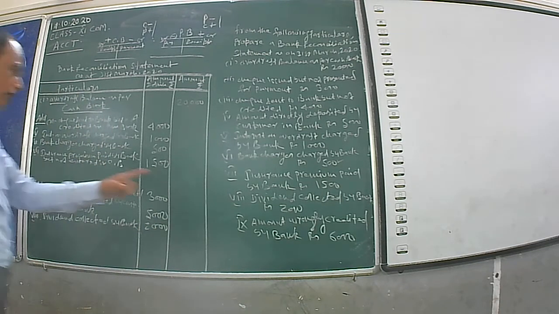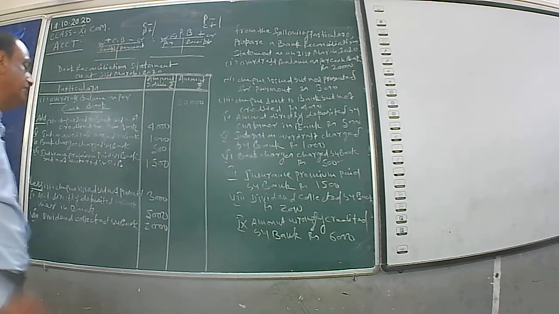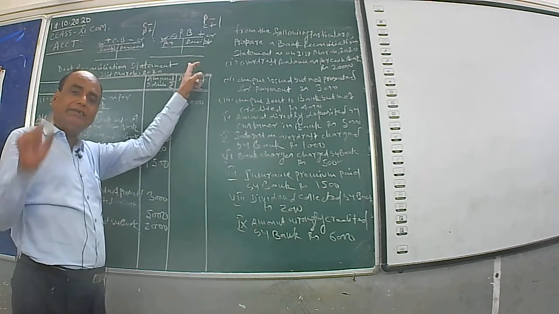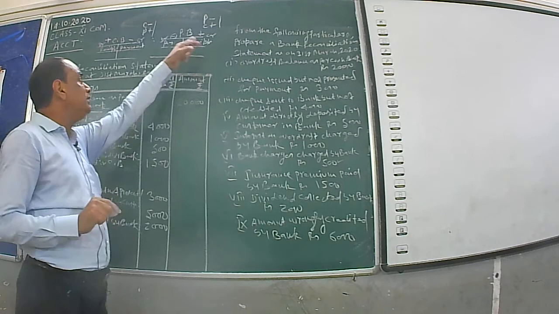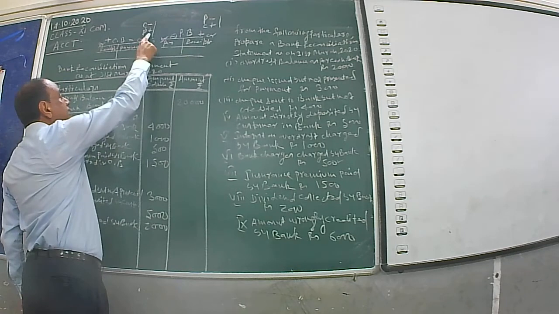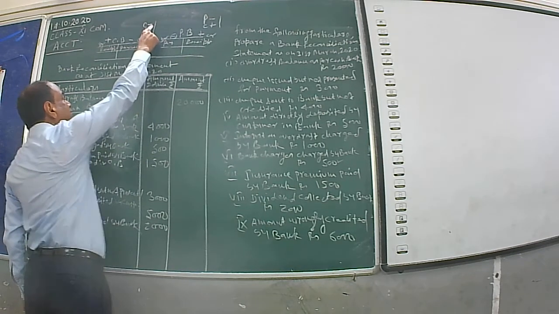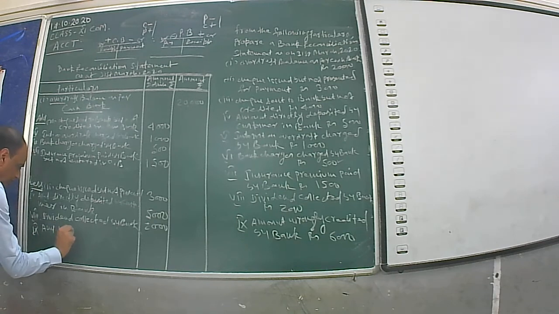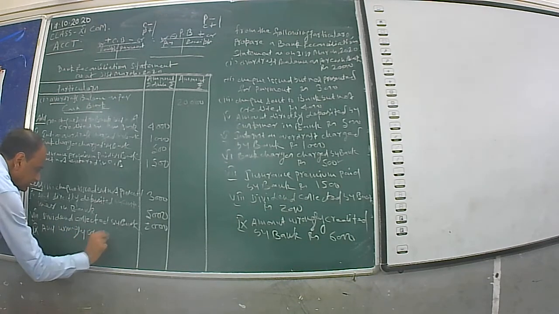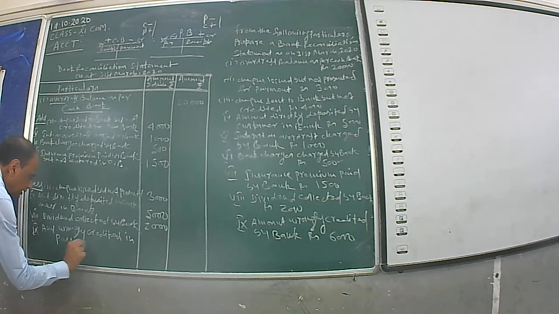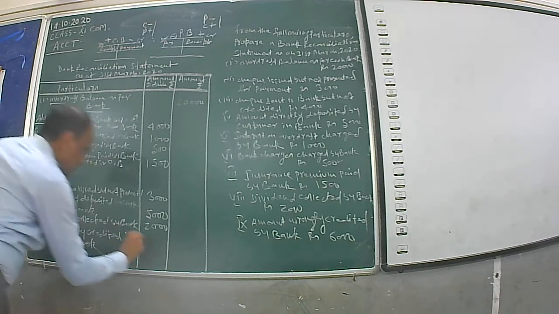Next, amount wrongly credited by bank, rupees 6000. The bank has committed a mistake. The bank has wrongly credited the passbook. It means P is in a plus position. When the bank credits the passbook, the position of P is plus, C is in a minus position, therefore it will also be minus. Number 9. Amount wrongly credited in passbook, rupees 6000.